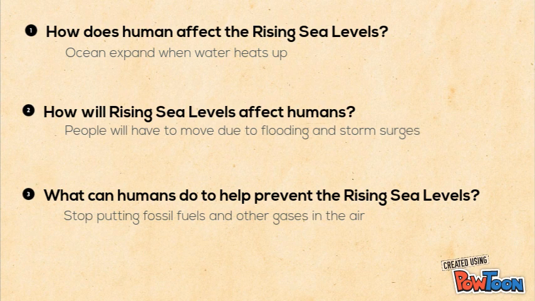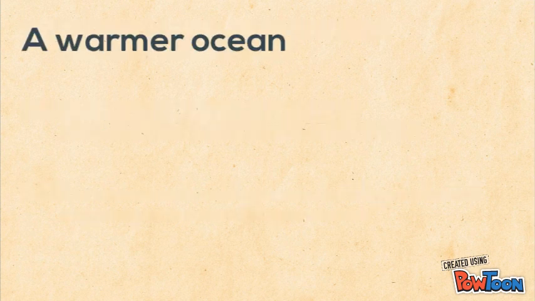How can it affect us? Well, people are going to have to leave because their homes are going to be flooded and more storm surges are going to come. How can we prevent it? Stop pollution. A warmer ocean.